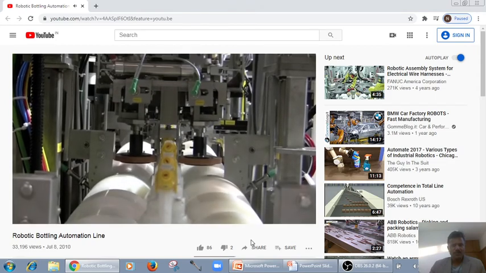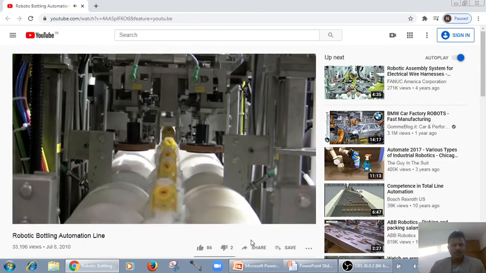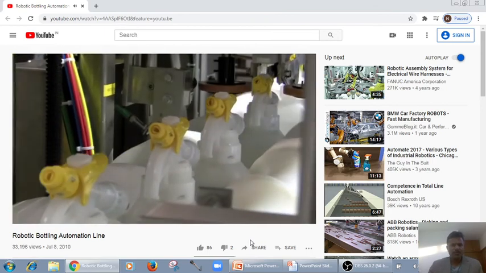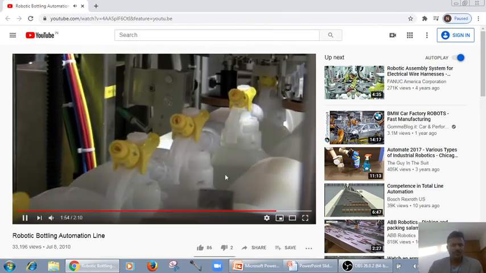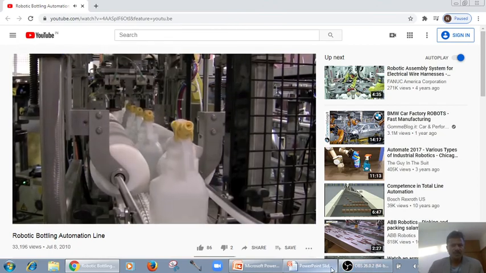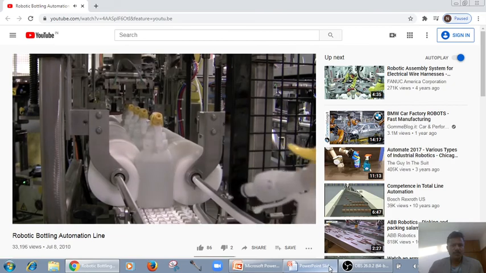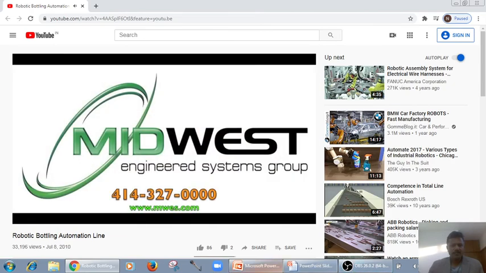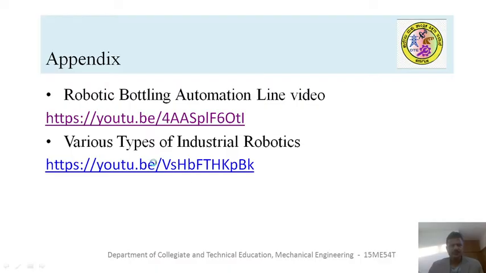Beyond manual intervention in all the places, the entire operations are being controlled: the movement of the workpiece, different operations of the device, etc. You can see one more video.